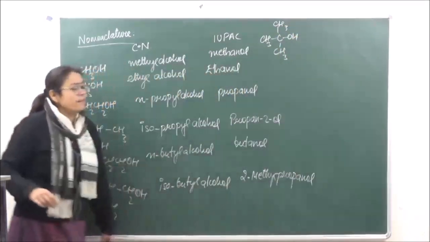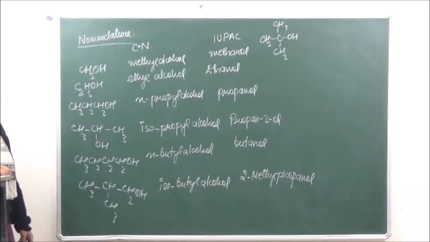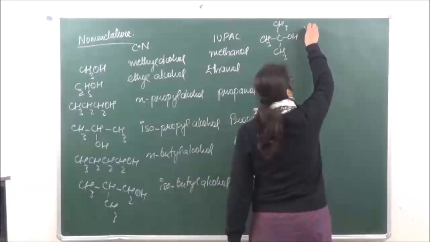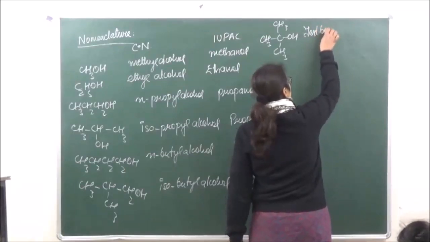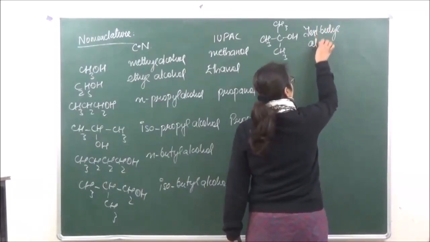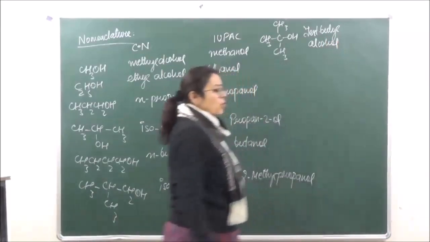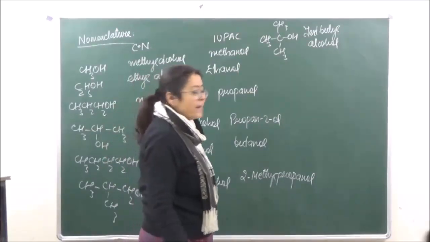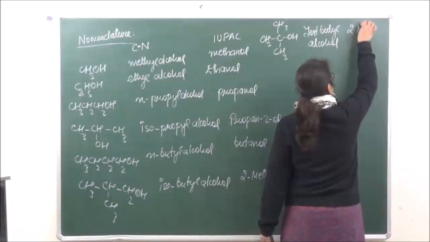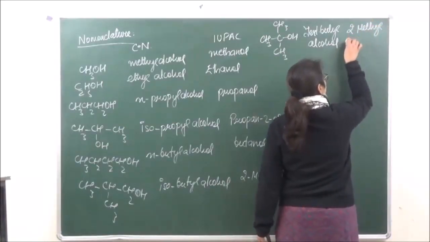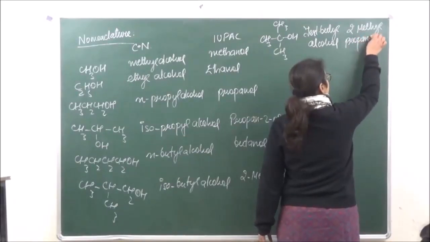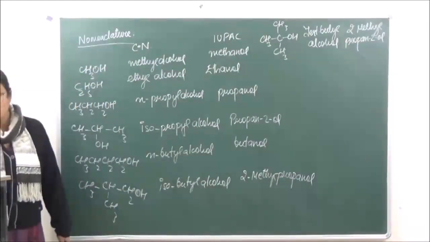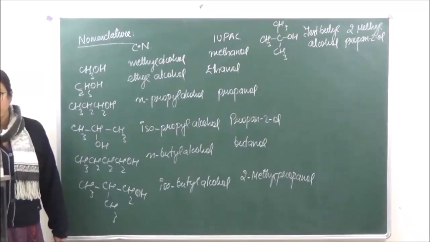So what can you see over here? We have 4 carbon atoms. So this is known as tertiary butyl alcohol. The common name is going to be tertiary butyl alcohol. And what is going to be the IUPAC name? The IUPAC name will be 2-methyl propane-2-ol. Okay? So these 3, they are going to be isomers.